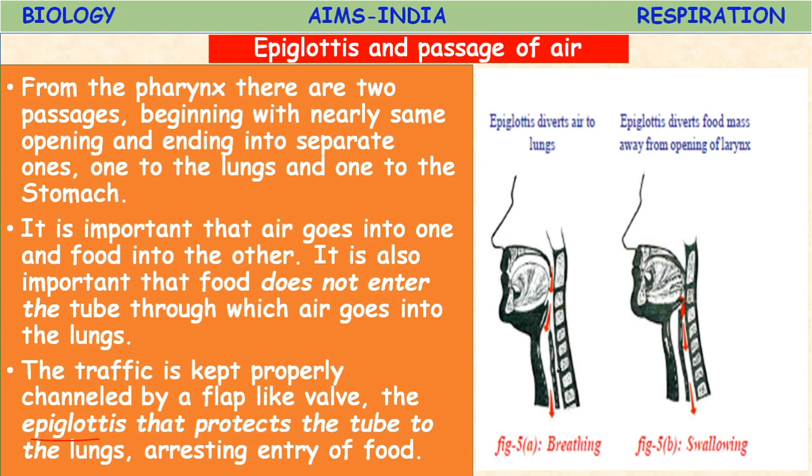Here two are there, one is the food pipe, another is the windpipe. Here it is closing. This is the epiglottis, which is closing the food pipe so that the air is diverted to enter the windpipe. The epiglottis diverts the food mass away from the opening of the larynx here. See.